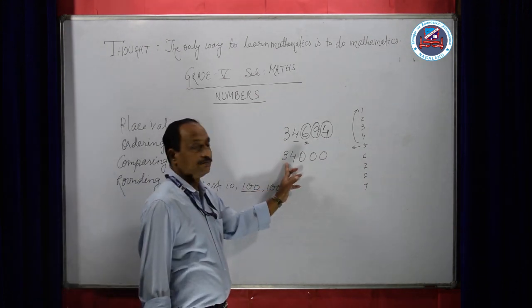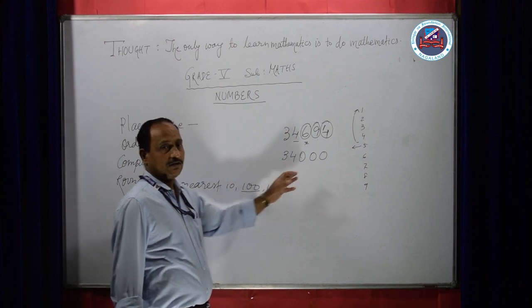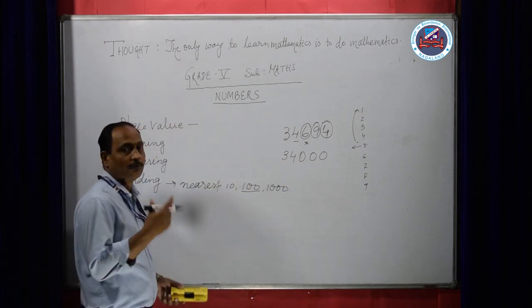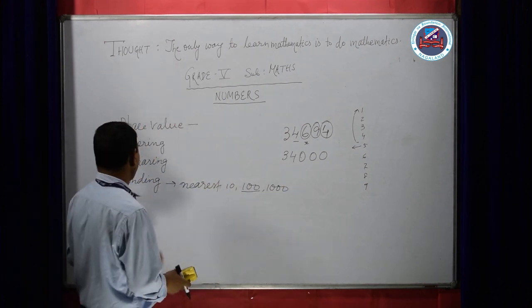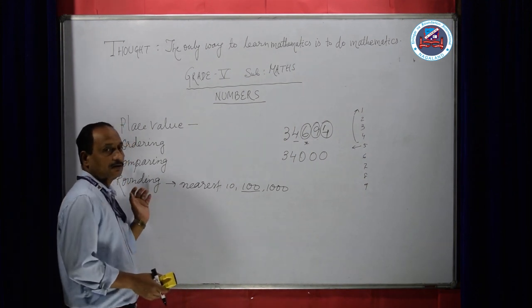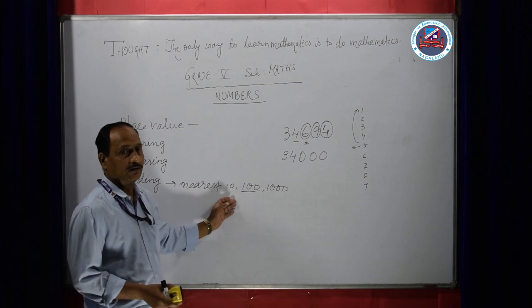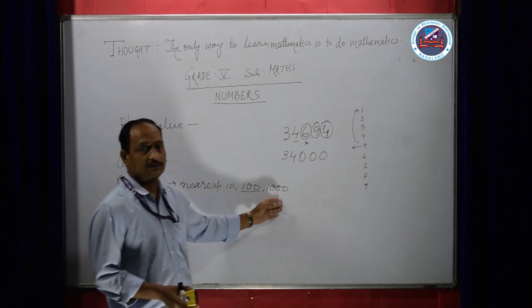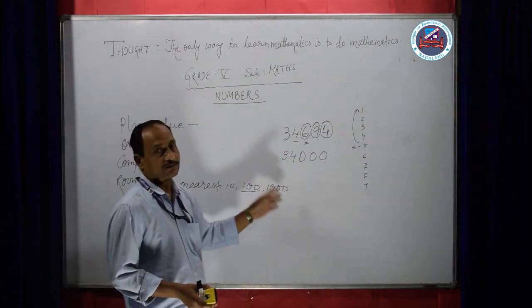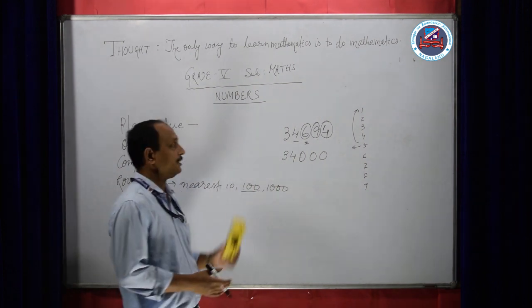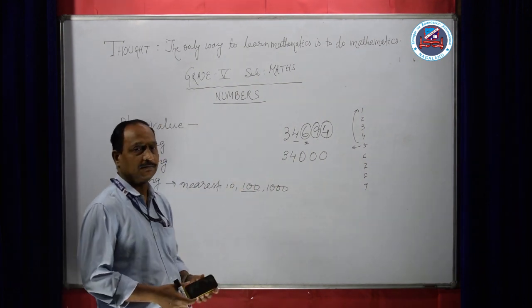So 34,000. So in this way, whatever number you are getting, when you are rounding to the nearest 10 or 100 or 1000, it is going to change systematically in this process only.